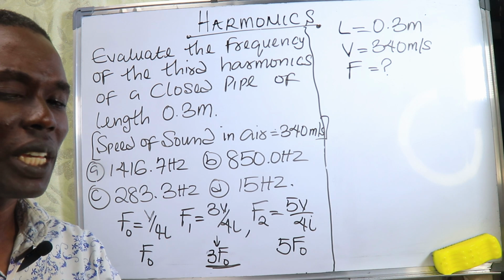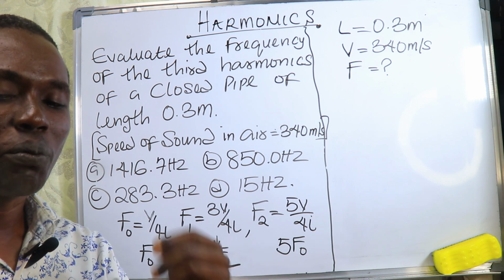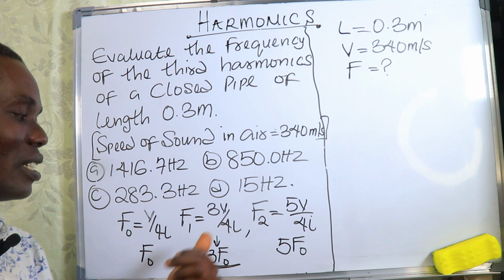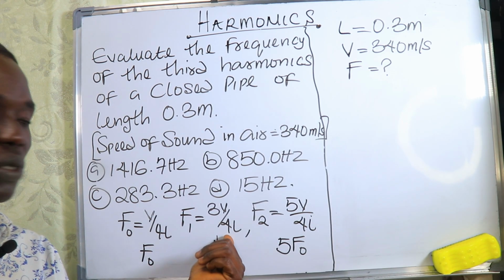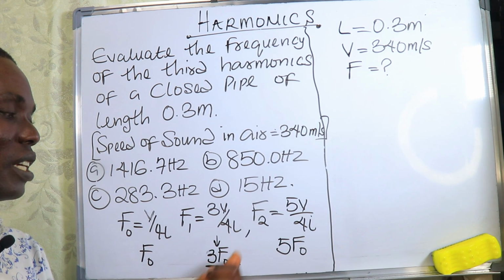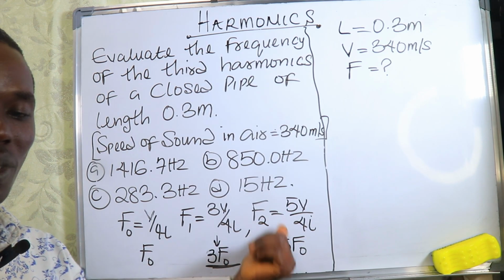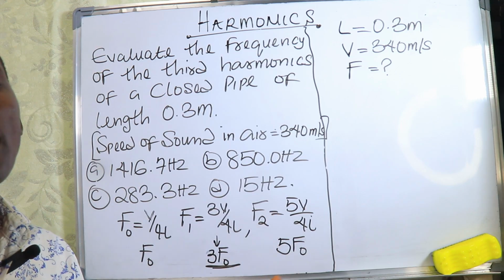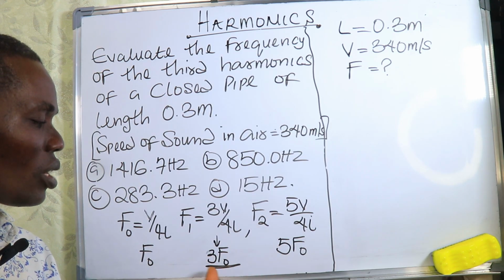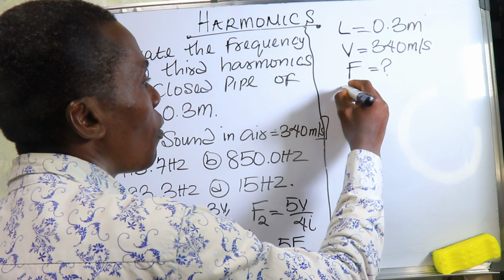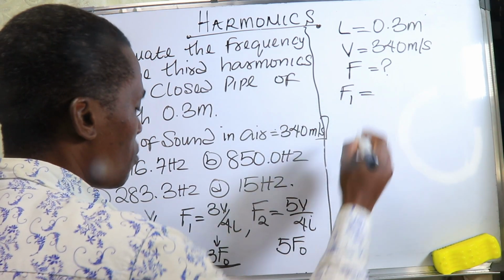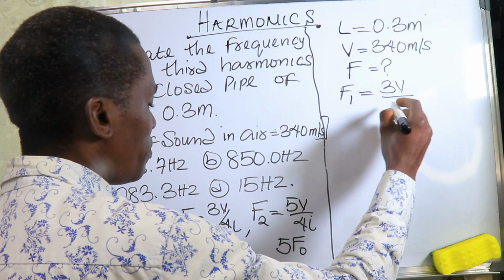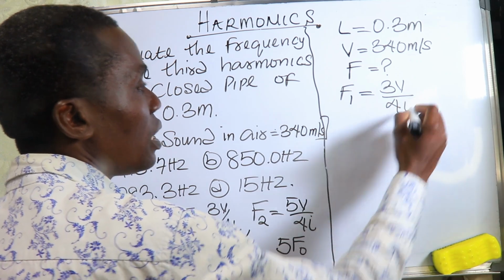We have harmonics, we have overtone. So just make sure you know this one. This is the fundamental frequency, this is the first overtone, and it is the third harmonics. This is the second overtone, and it is the fifth harmonics. So they can ask you to find the fifth harmonics. So the third harmonics is our f1 frequency, f1 equals 3 times velocity divided by 4 times the length.